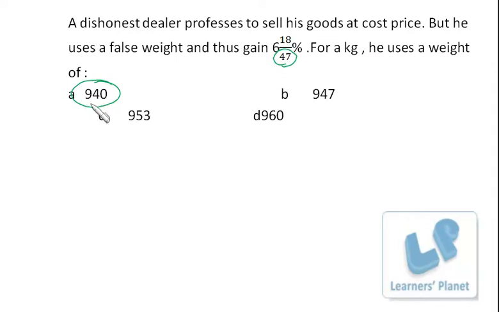So if I choose this option 940, suppose he's selling 940 rupees worth of stuff, then the cost price must be 940, but the selling price is actually 1000, right? So what is the profit he is making? 60 over 940 into 100. So you'll be able to get this data.